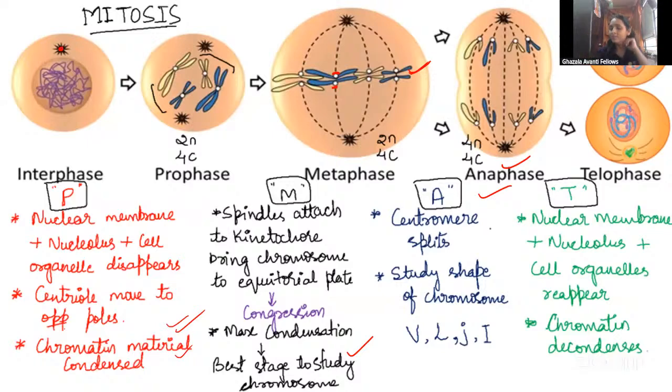And here is the best stage to study the shapes of the chromosome, because the chromosomes will look like different shapes: V, L, J, and I.